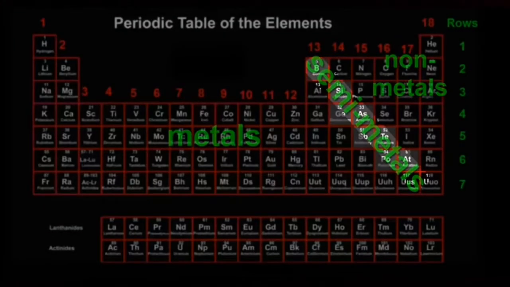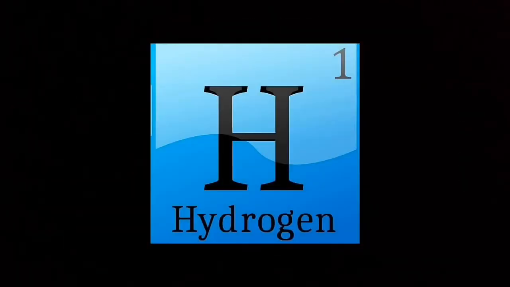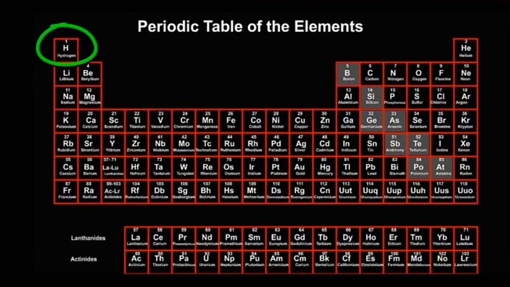The elements inside the diagonal band are called metalloids or semi-metals. They are shiny like a metal, brittle like a nonmetal, and conduct electricity more than a nonmetal, but not as much as a metal. Hydrogen is special in a lot of ways. It looks like it is in group 1, but it can't be because it's not a metal. Hydrogen doesn't belong to any group. It is considered a group by itself.